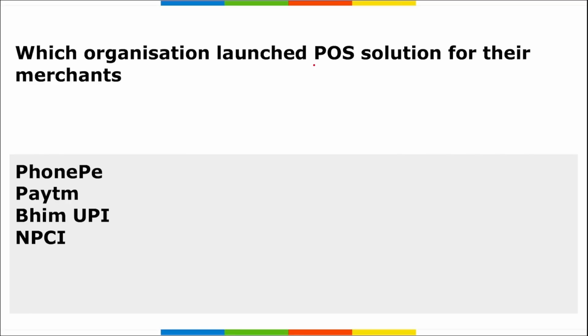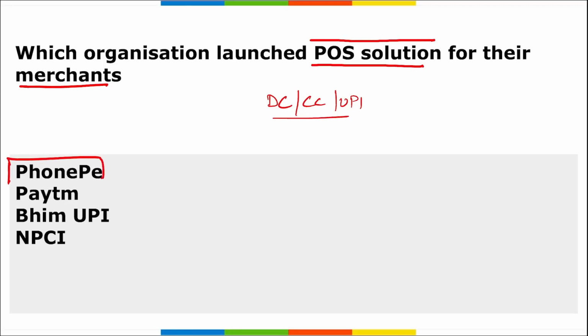Which organization launched a POS solution for their merchants? What is this POS? Point of sale device that will enable their merchants to accept payment through debit cards, credit cards, and UPI. I repeat, which is the organization that has launched this POS solution for their merchants? It is your PhonePe. Correct? This POS device will allow their merchants to accept payment through debit cards, credit cards, and UPI.